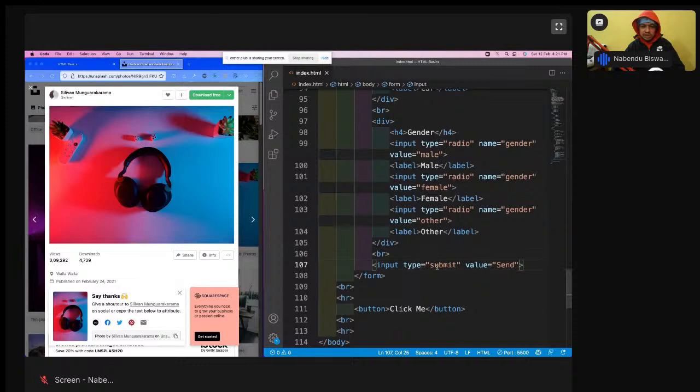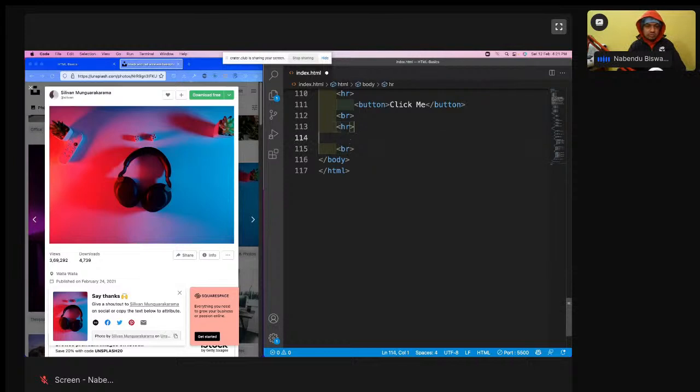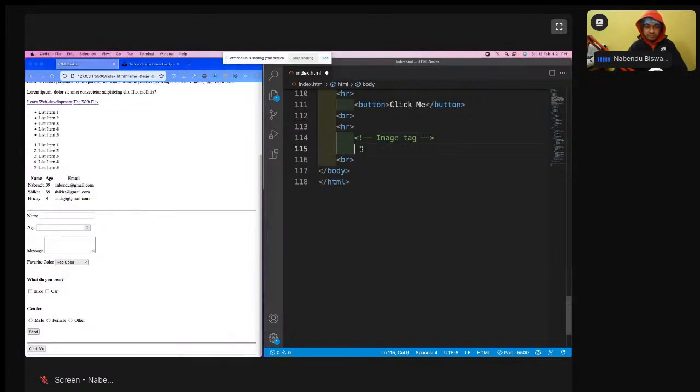Okay, so we are going to learn about the image tag. I will come here after this horizontal rule, add a break row, and here I will have an image tag. The image tag has got two attributes. One is the source, another is the alt. So what is the source? In the source you have to give the exact image path. So my image is at images slash splash.jpg.